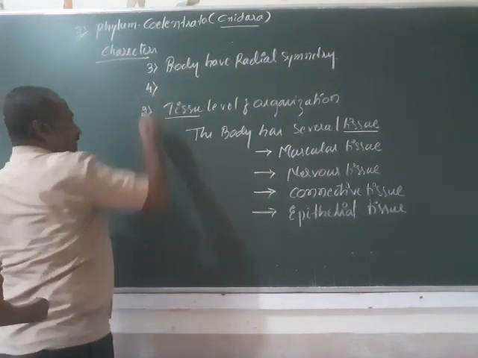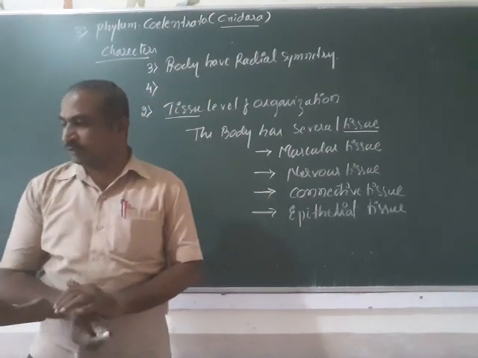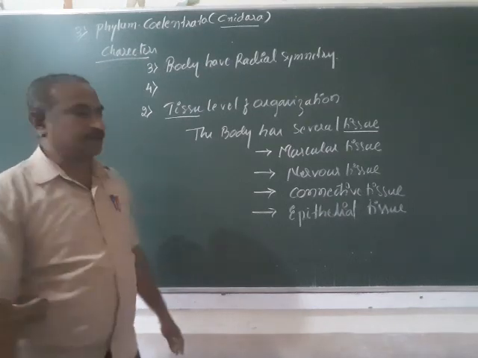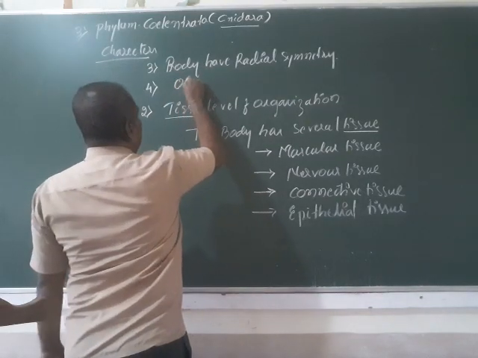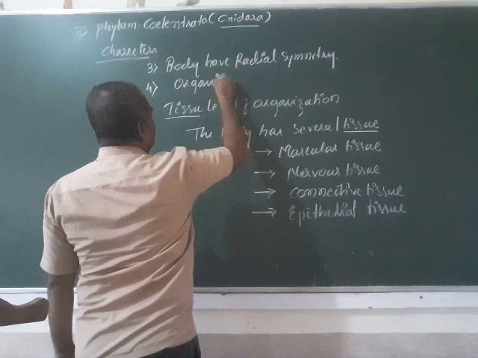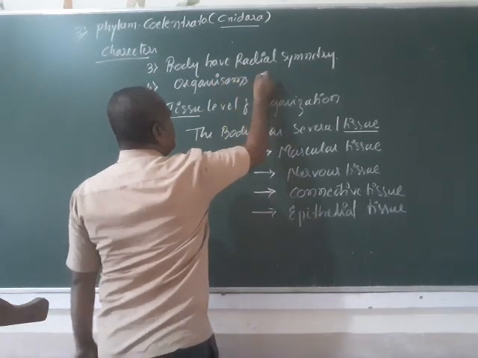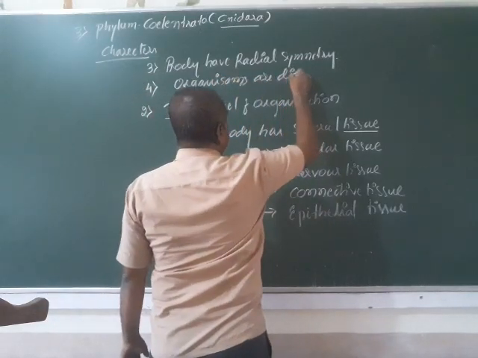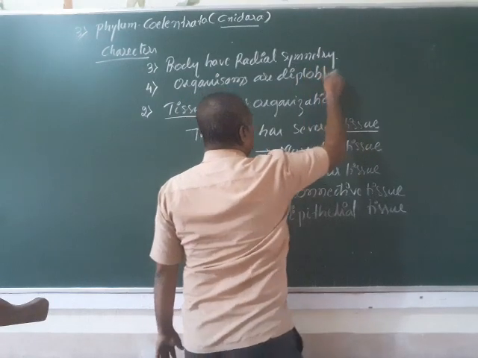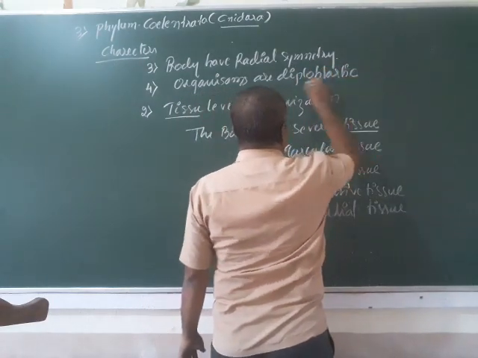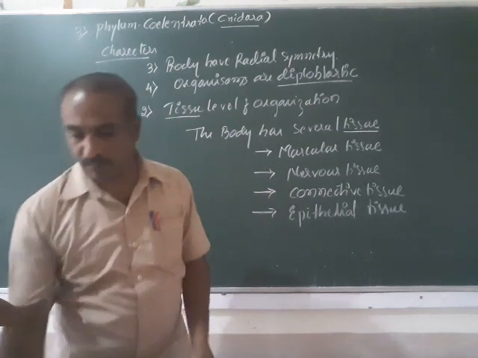And the fourth character regarding these organisms is that they are diploblastic. Now the question arises, what is diploblastic? Come on, recall.